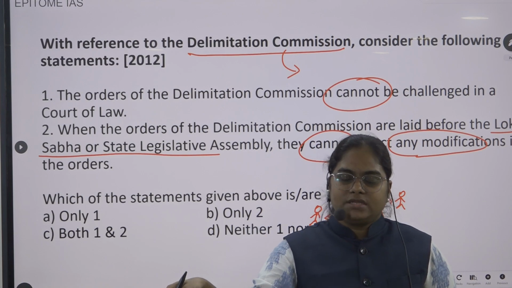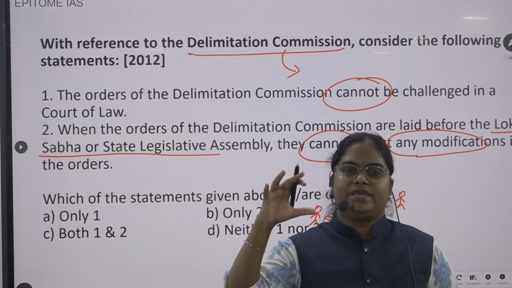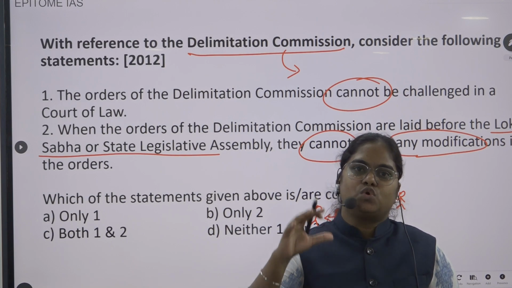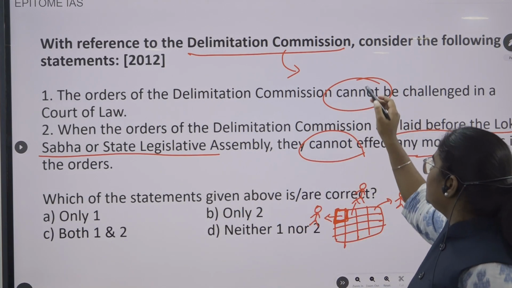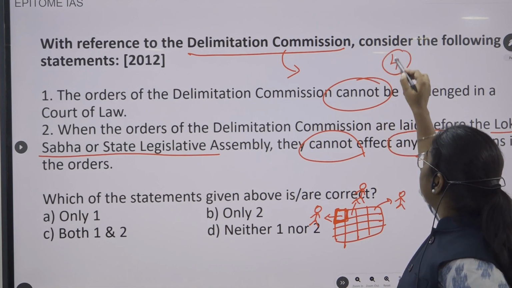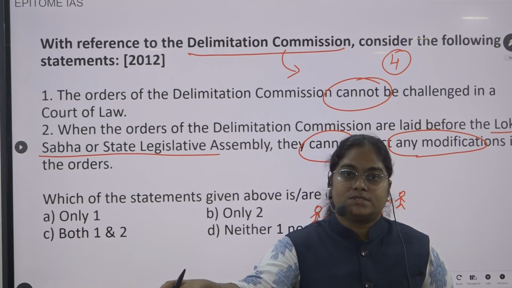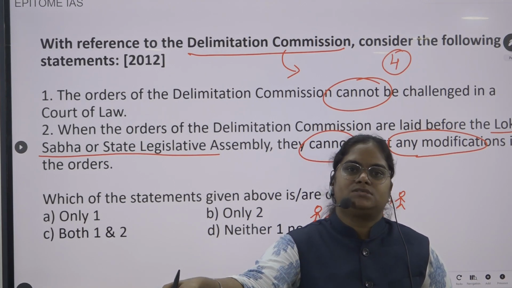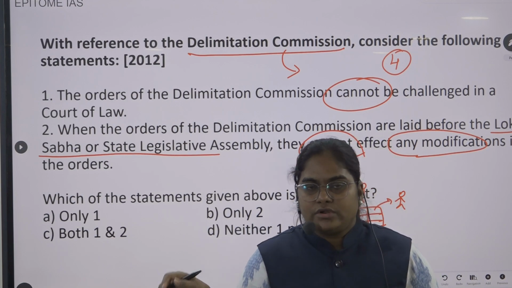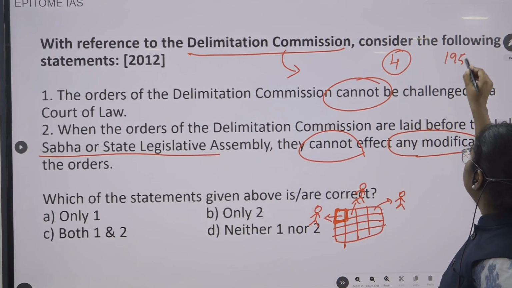Now another thing. Tell me how many delimitation commissions we have constituted so far. After independence till now we have constituted only 4 delimitation commissions, and this particular question was asked in the 2024 UPSC prelims. One was in 1951.